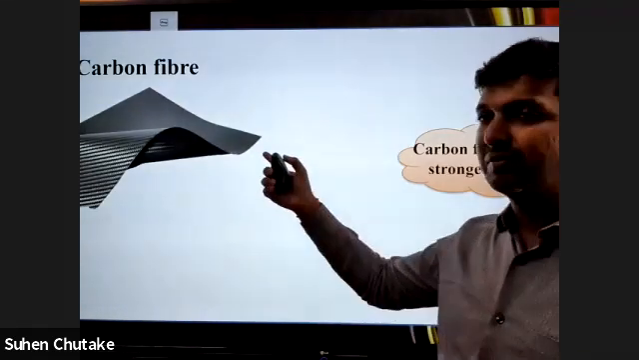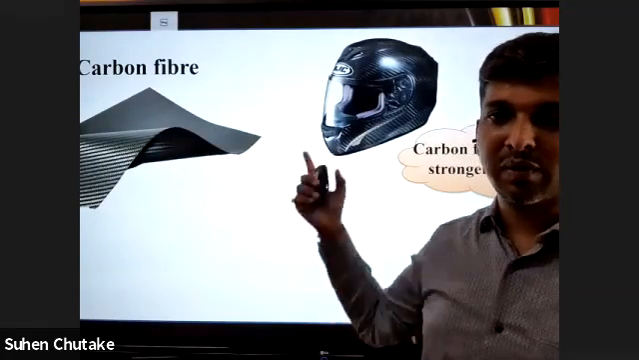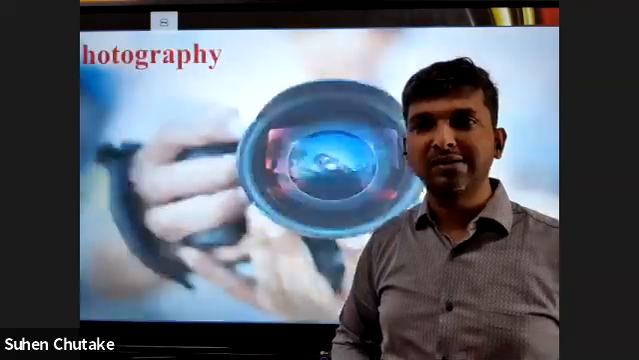Then even the carbon fibers, which are like 3 times stronger than steel, are used for coating of helmets and sometimes coating of cars as well. So that is carbon fiber.